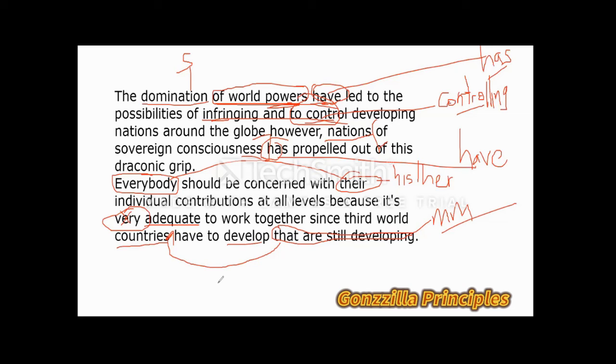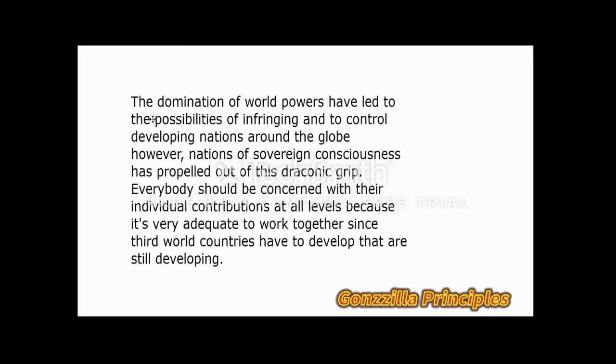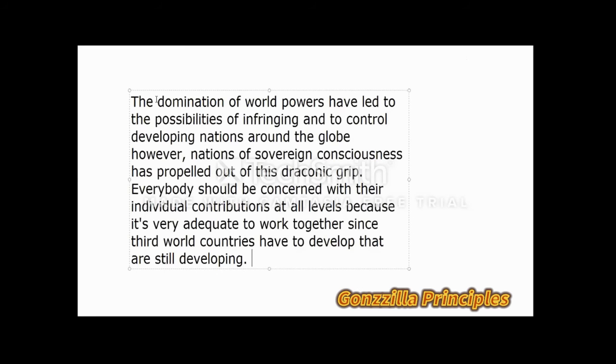Clear enough? Okay, quickly, let's make all the corrections we've just made here in a proper context under the paragraph. So I'll start off with this. Remember we said the domination is the keyword here, since it's singular, so I have to change this from have down to has. Okay, I'd like to the possibility of infringement.